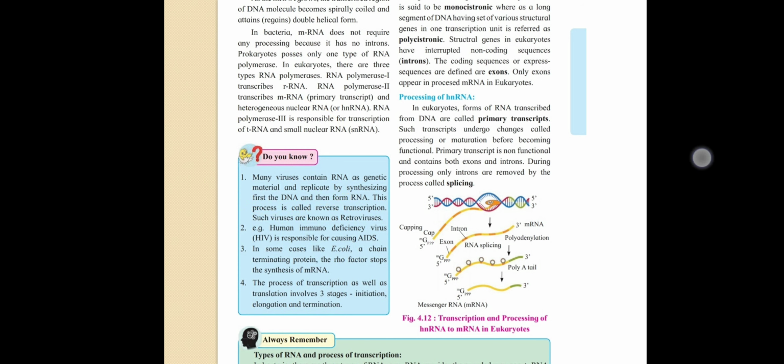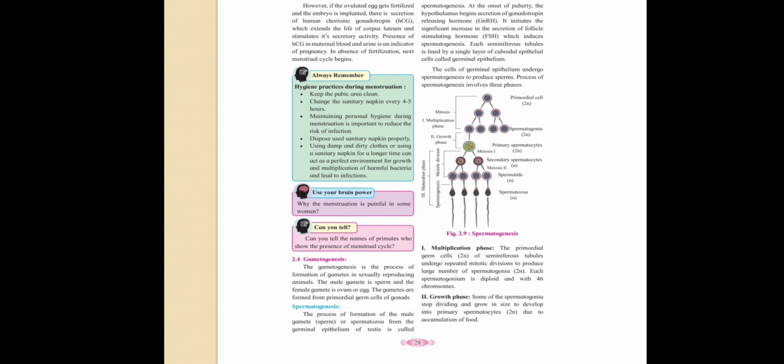Now have a look at another page from the reproduction chapter. Here are a total of 3 boxes. Let's say this one, that is Can you tell. Now see, you must remember this once you learn the concept, because Can you tell and Always remember points are very important for your competitive exam. Even these are important for one-line questions of the board examination. Next is Use your brain power. These are application based questions which will help you to tackle MCQs.